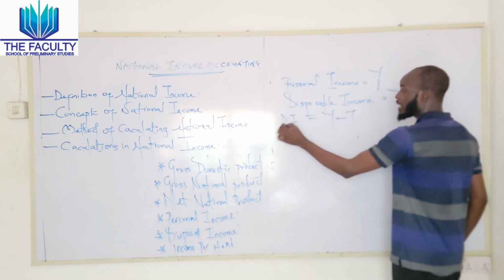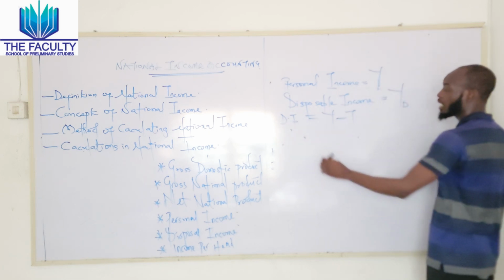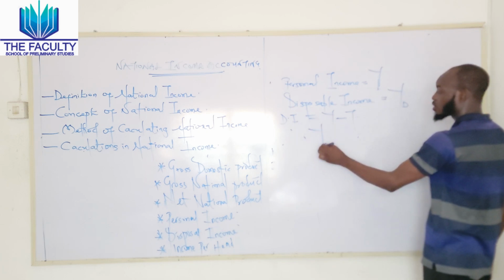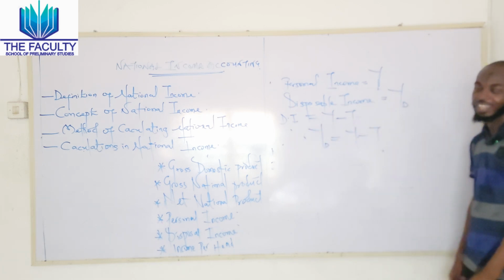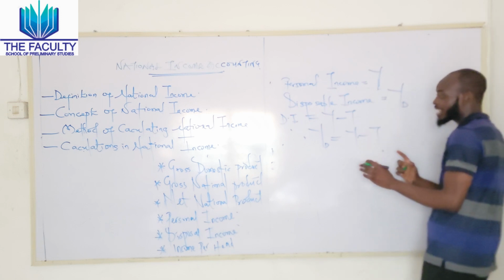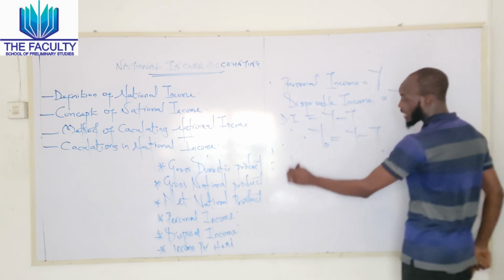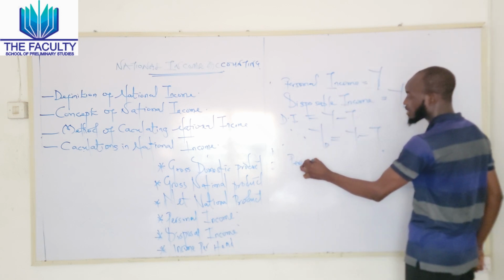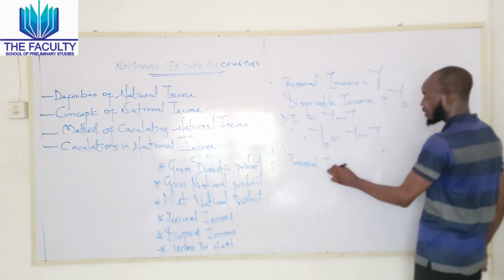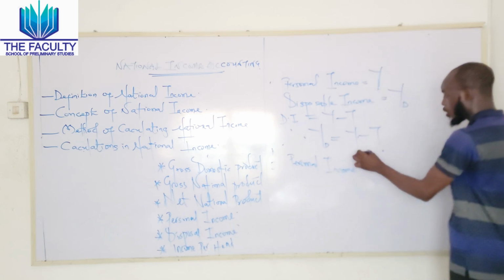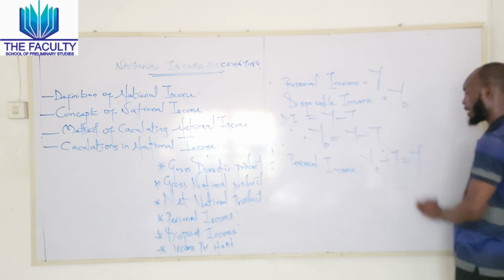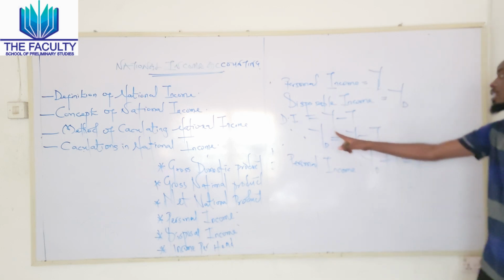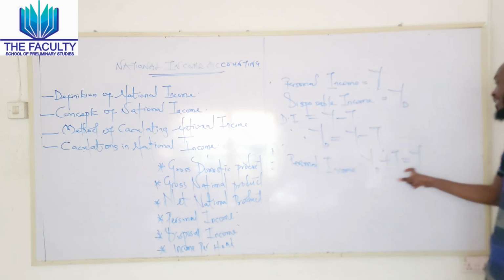Mathematically, Y underscore D is equal to Y minus T. Do you understand? So for me to get my personal income, I will say personal income is equal to Y underscore D plus T. So this is my disposable income formula, and this is my personal income formula.